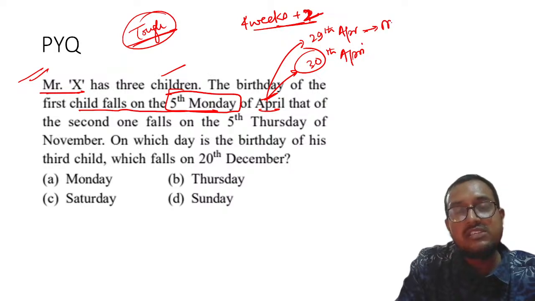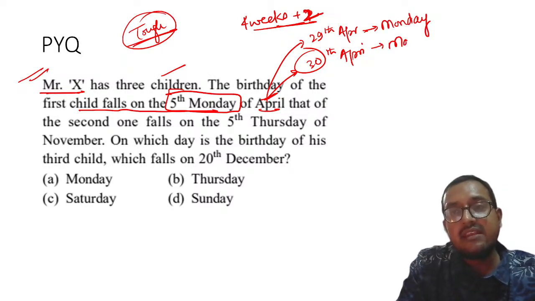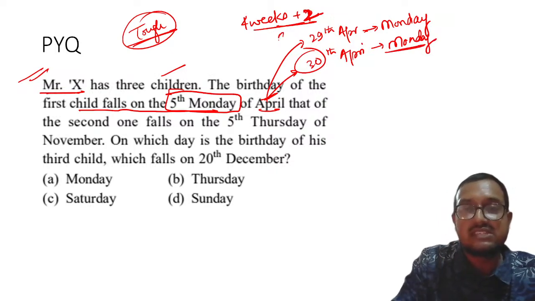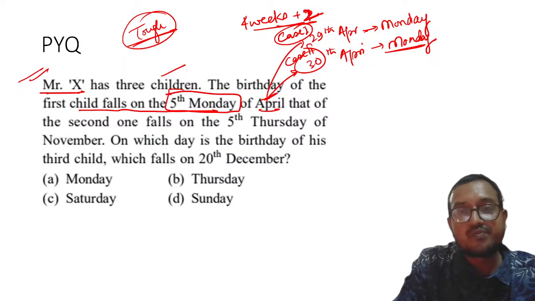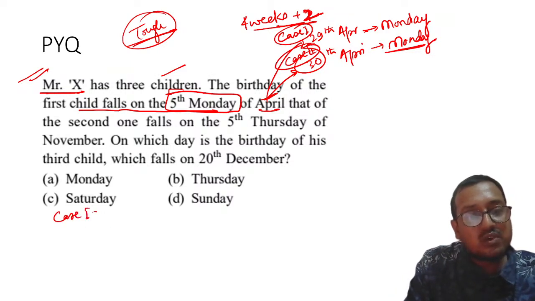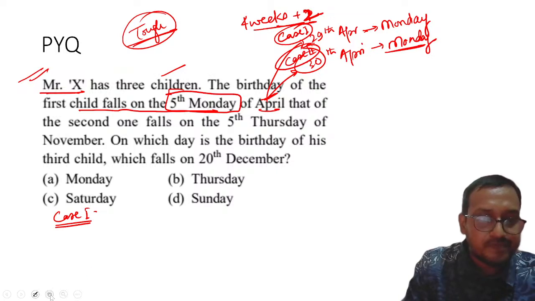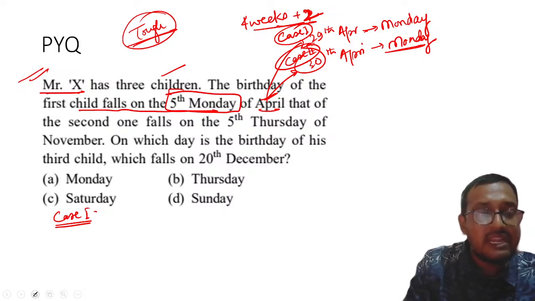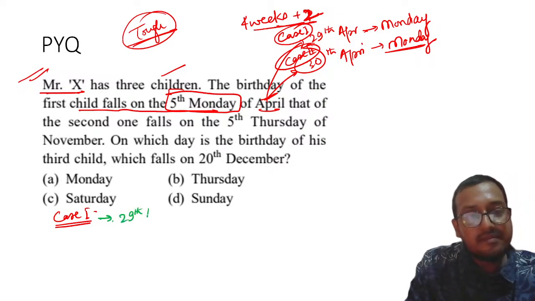So either of these should be Monday. So let us try first 29th of April, right? 29th of April, this will be case 1, this will be case 2, right? So I will pick up case 1, please look carefully. So my dear students, if I take up case 1, 29th April is equal to Monday.